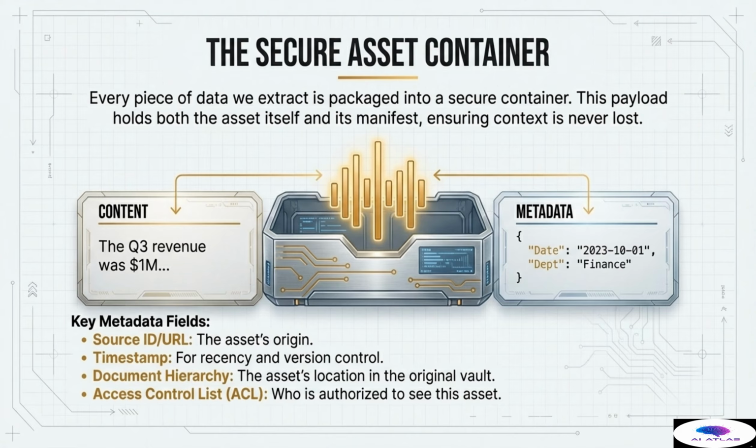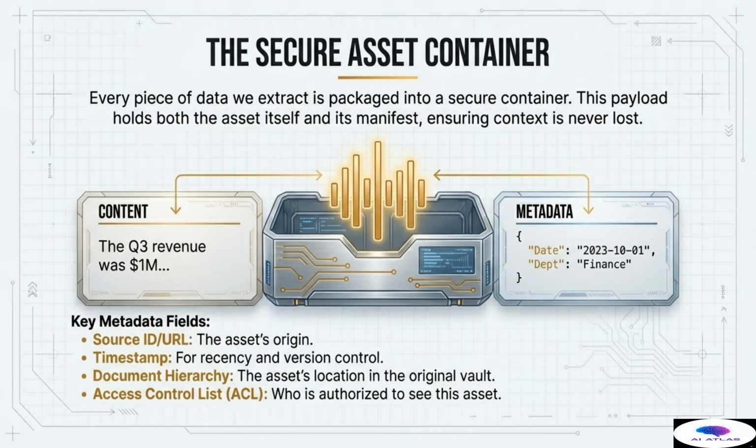For operational integrity and security, we require several key metadata fields to be extracted and attached. First, the source ID or URL, which establishes the asset's verifiable origin. Second, a timestamp, which is crucial for recency checks and version control, ensuring we never rely on outdated information.